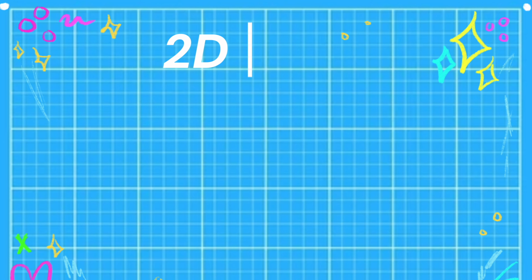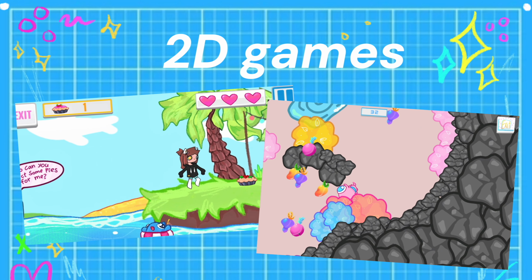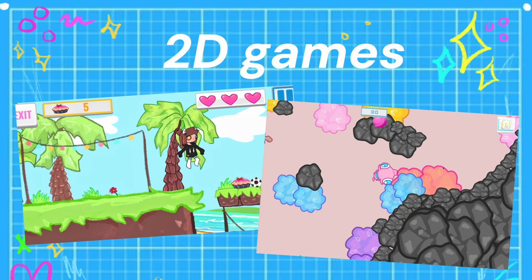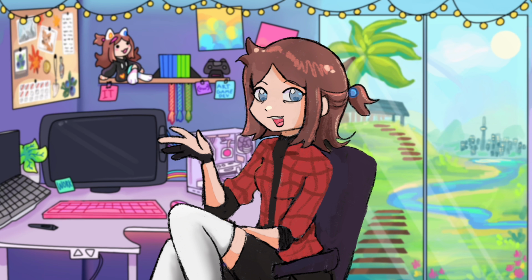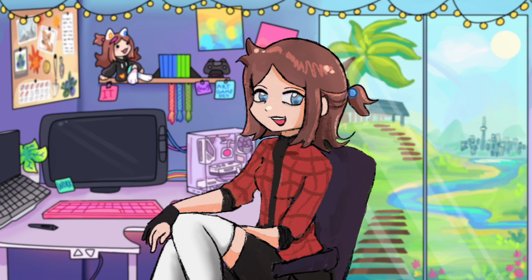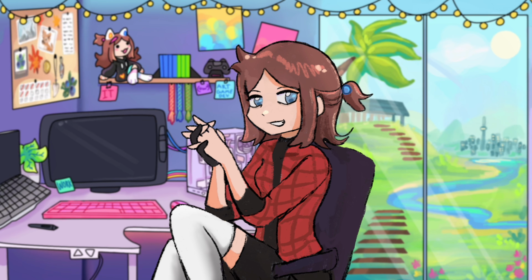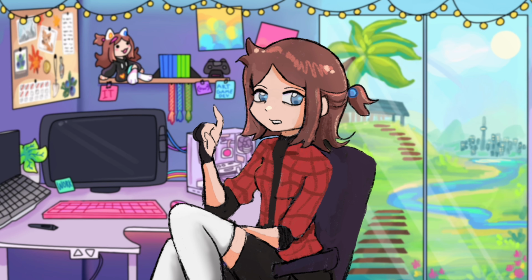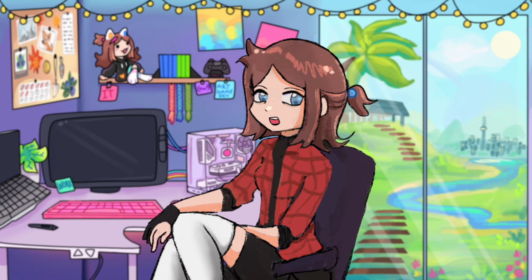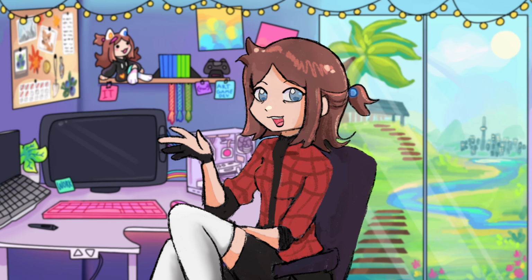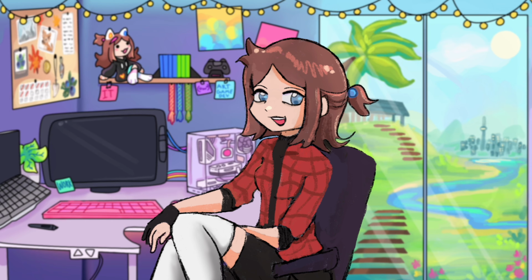If you want to make 2D games, like platformers, top-down RPGs, or anything that looks like it came off a Game Boy, go with Unity. It's lightweight, easy to use, and doesn't need a high-end computer just to open a project. But if you want to make 3D games, especially something big, cinematic, or realistic, Unreal Engine is your best friend. It has insane graphics right out the box. Unreal makes your game look like a Netflix series even if it plays on a toaster.